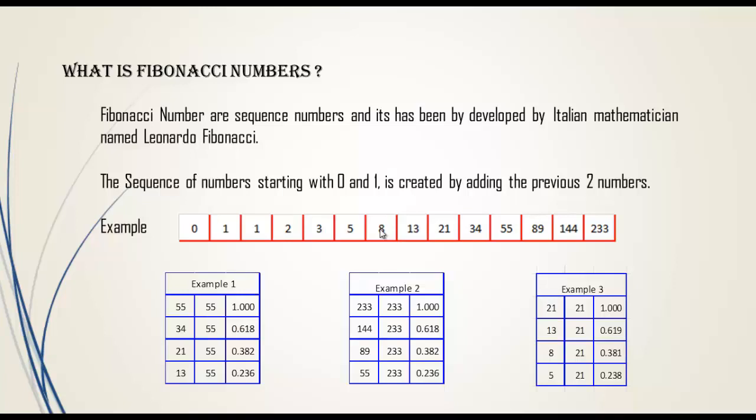Then what is the significance of Fibonacci numbers? In this sequence, if you take any number, for example 55: 55 divided by 55 is 1, then 34 divided by 55 is 0.618, then 21 divided by 55 is 0.382, then 13 divided by 55 is 0.236. Likewise, the ratios are calculated.